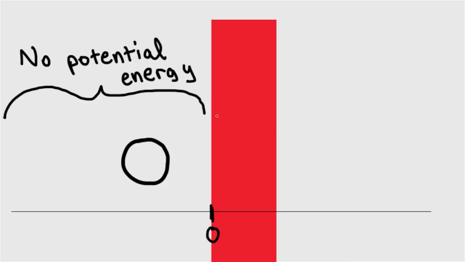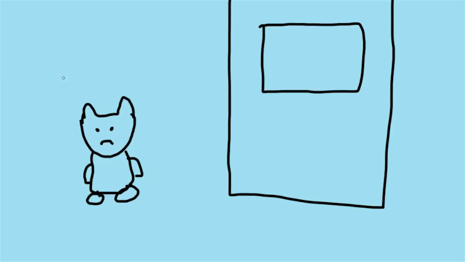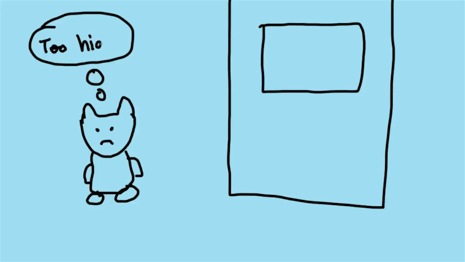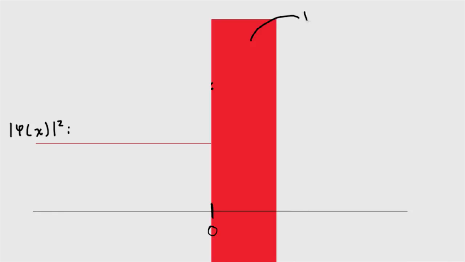The barrier actually creates a potential energy that prevents the particle from crossing. In the cat scenario, if the cat door were too high, the cat wouldn't possess enough energy to jump through the door and land outside. Similarly, we can imagine a barrier that imposes a potential energy on the particle that exceeds the particle's own energy. Would this prevent the particle from crossing?